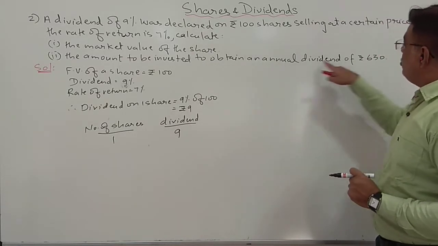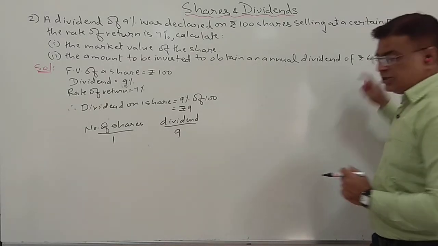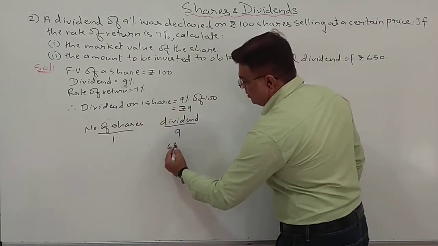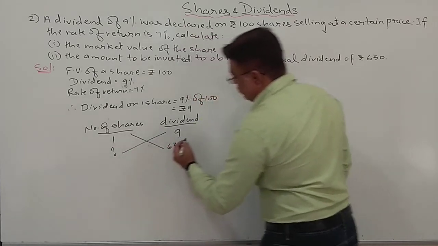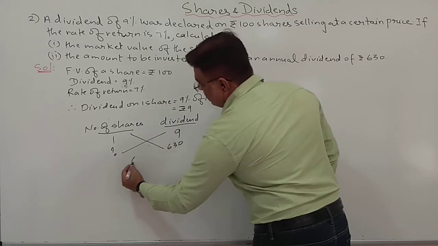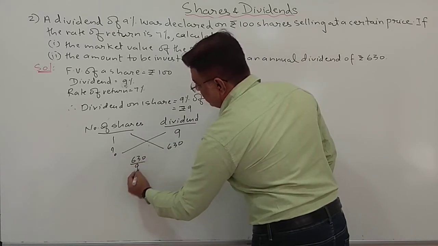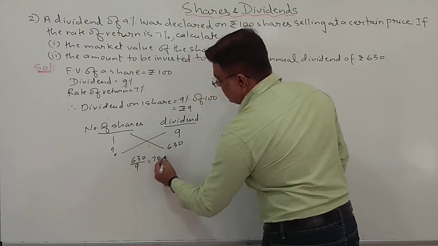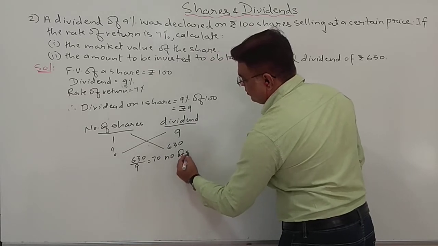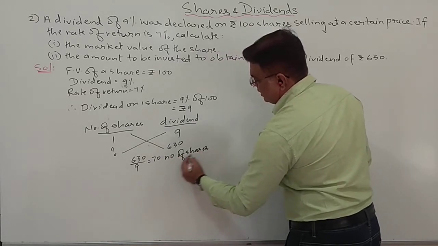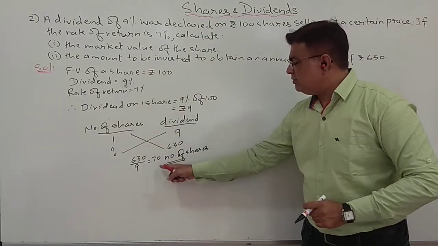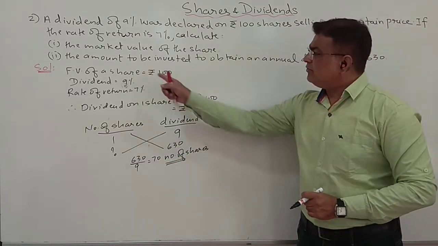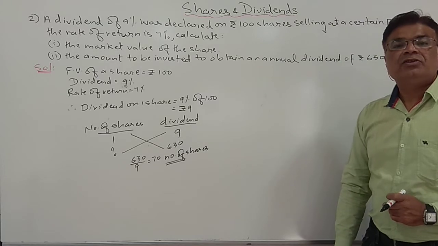Now, if I want an annual dividend of rupees 630, what will be the number of shares? When you cross multiply, 630 upon 9 is 70. See students, you can check 70 into 9 is 630. So 70 will be my number of shares.